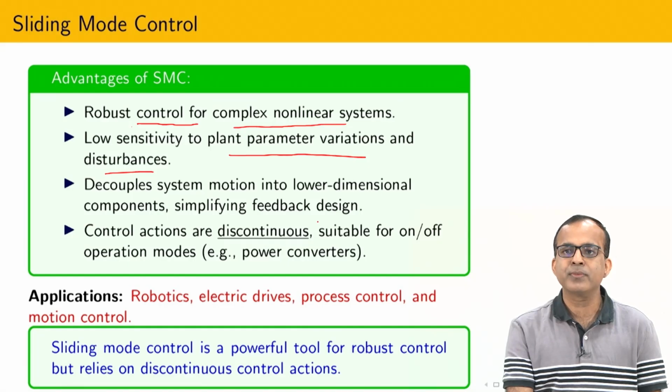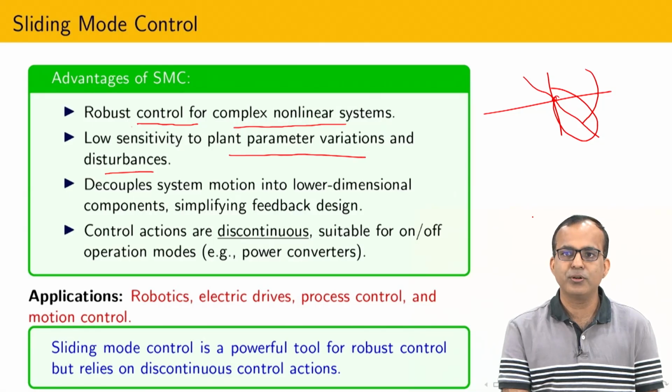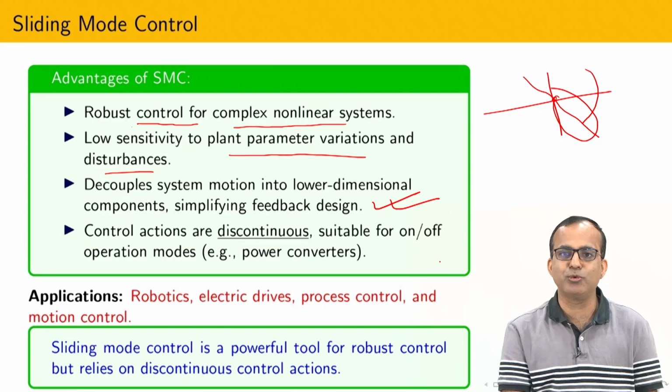We have also seen that in sliding mode control we have two phases, and this is the philosophy of classical sliding mode control. We are using discontinuous control. We first land on the sliding surface, and after that we maintain it. During this phase our system order is reduced. Now you can design the feedback based on any existing control methodology, and these two phases are decoupled. That kind of advantage we get from sliding mode control.